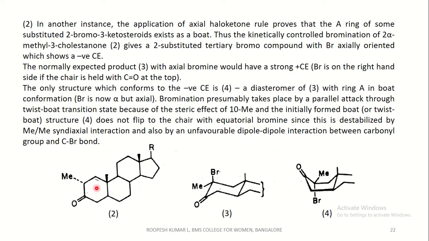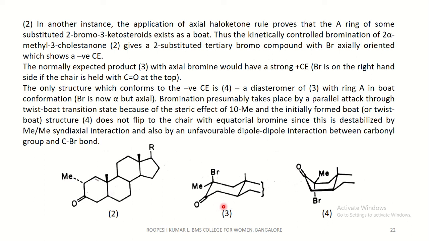That is, this is the A ring, this is B, this is C, and this is D. And you can see that methyl is at the second position, whereas keto is at the third position. This is a steroid, and this is the normally expected product, that is, this molecule has been converted to a chair form.